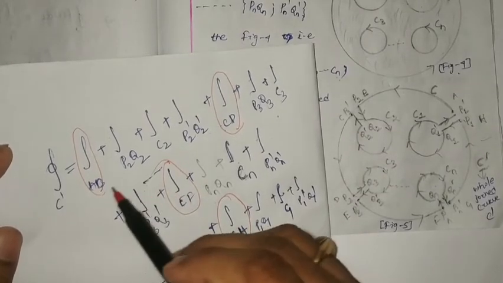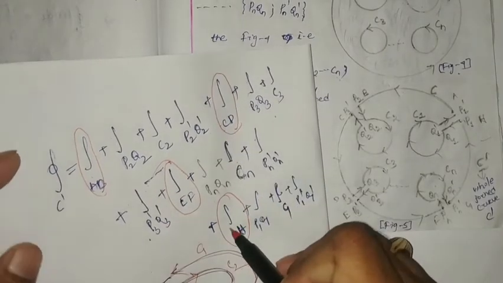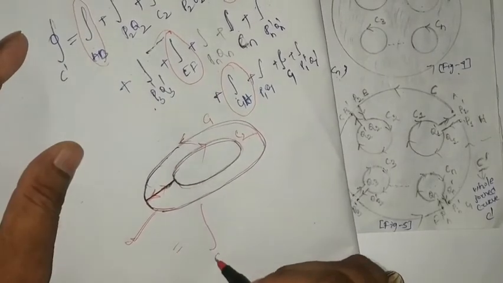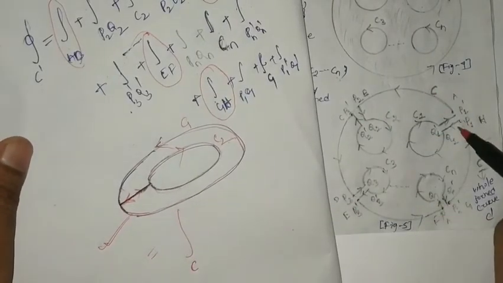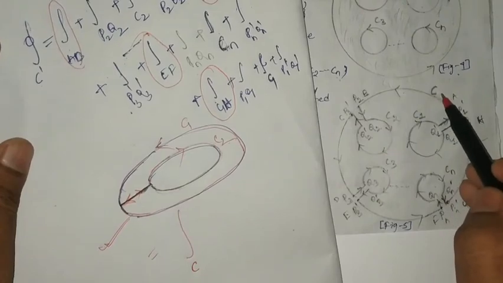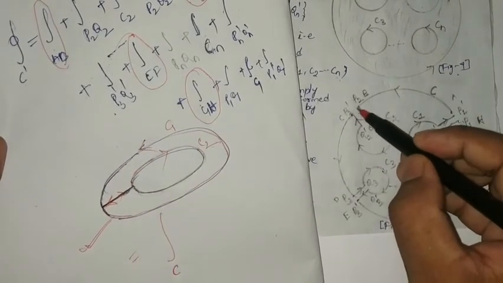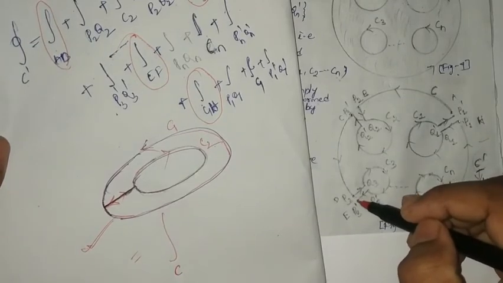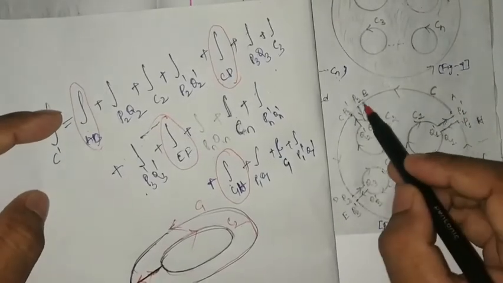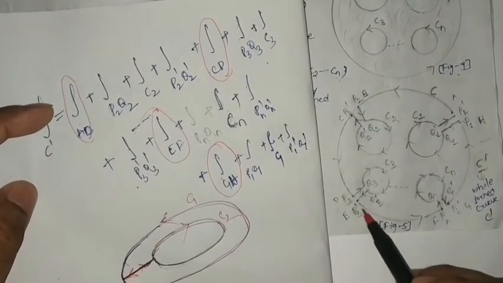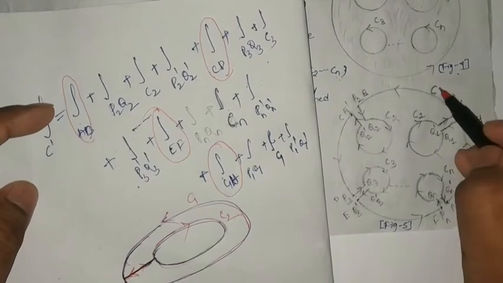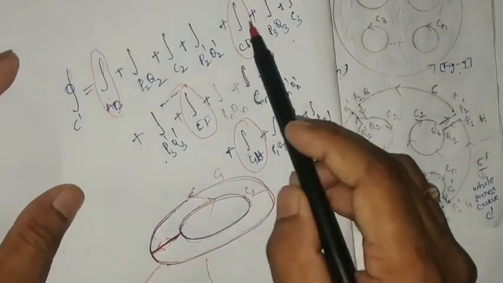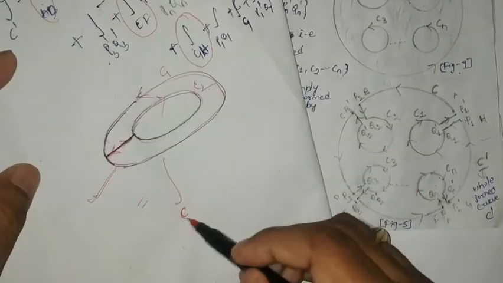If I add these line integrations, what am I going to get? I will get the large circle's length C. As these lengths are very small, these lines are parallel and close to each other. So A to B plus C to D plus E to F plus G to H is nothing but your outer curve length. So instead of writing this plus this plus this plus this, I can write only C.